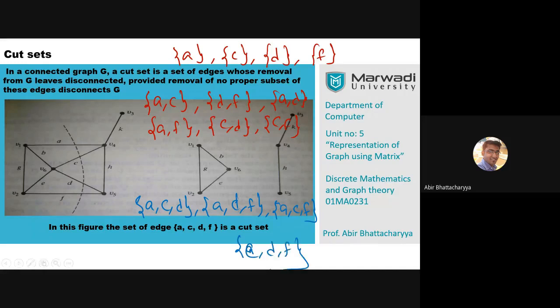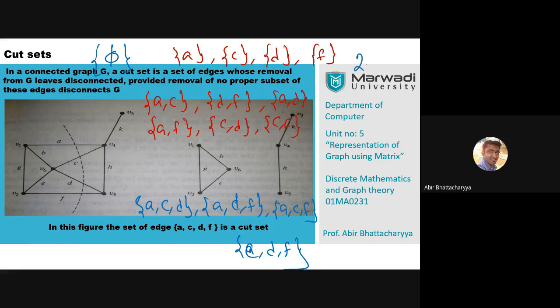And finally, we calculate: already 14 is there, 4 plus 6 plus 4 is 14. And phi is one of them. Phi means the null set. Null set is always a subset of any particular set. That means total how many? 15.